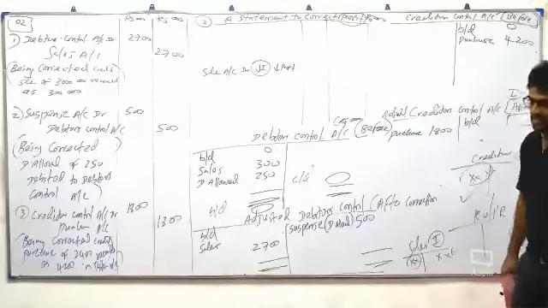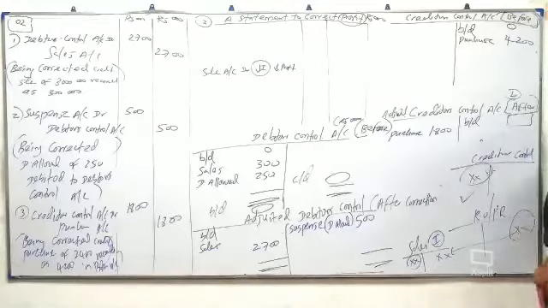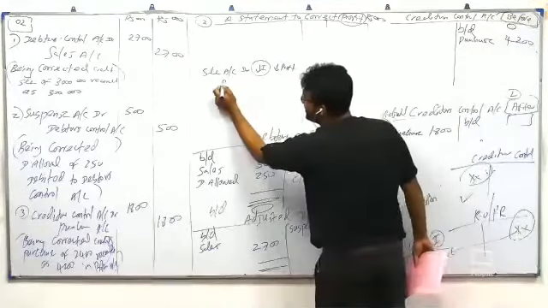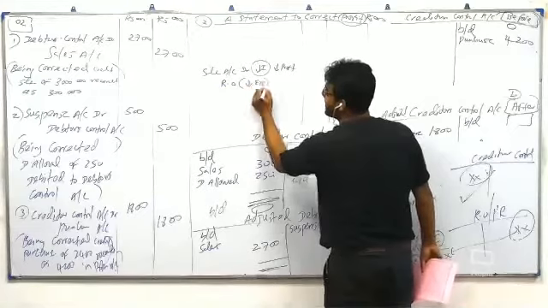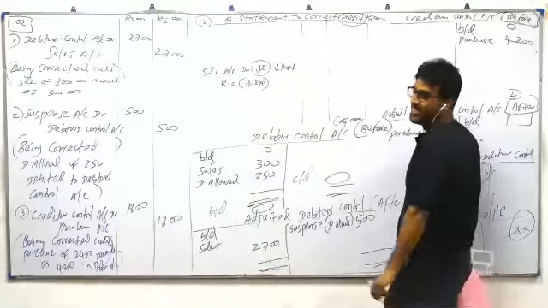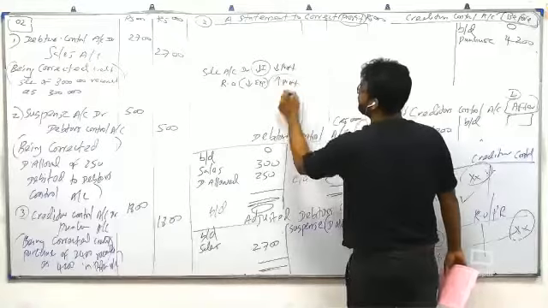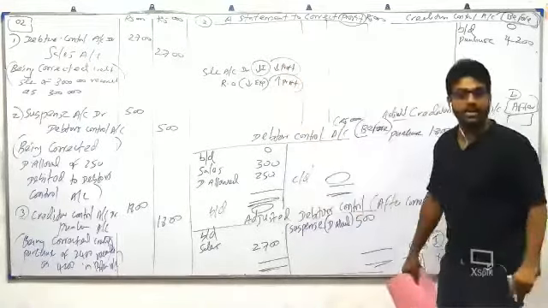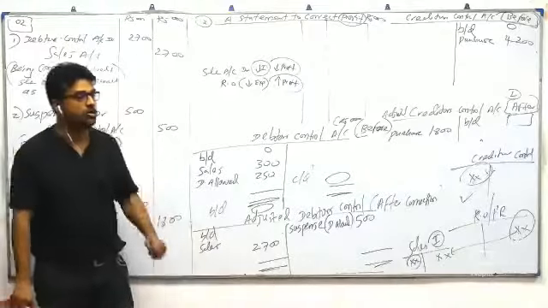Second correction, purchase return credit. What do you mean by purchase return credit? Expense reduces. That's the meaning of purchase return credit. When expense reduces, profit will increase. Return outwards account is what account?